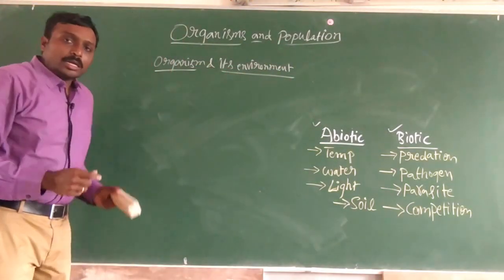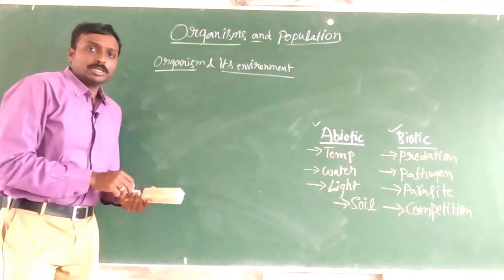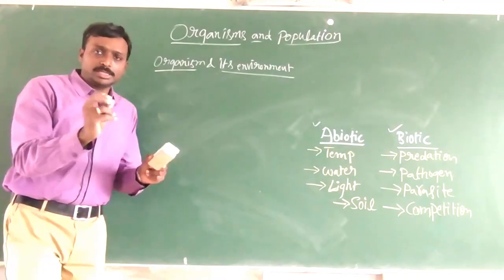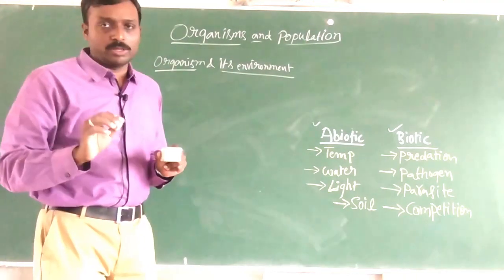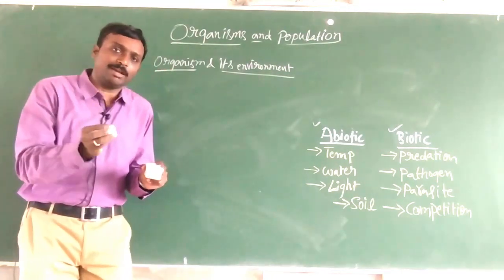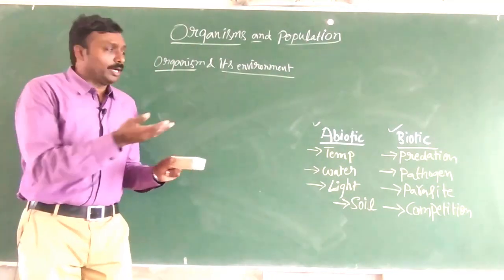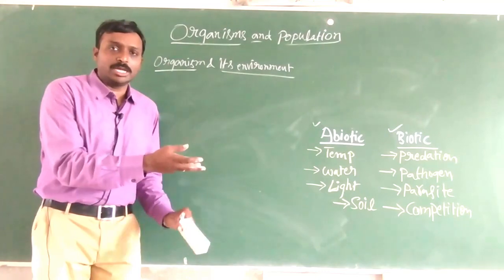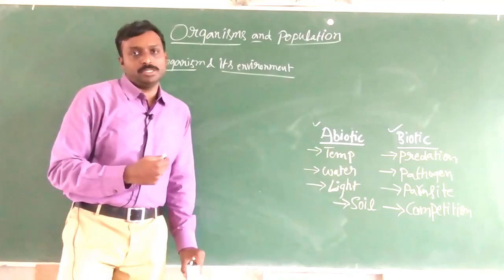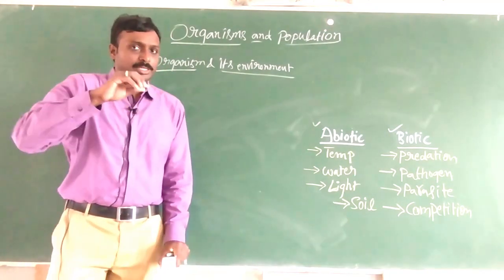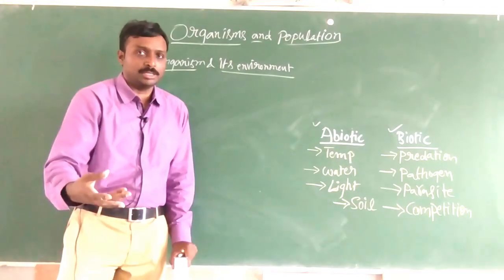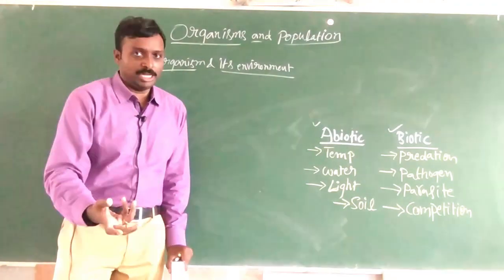Under this organism and its environment, just now we saw there are different types of ecosystems and different types of biomes, right? Under ecosystems we talked about terrestrial and aquatic ecosystems, and under biomes we gave examples like deserts, seas, oceans.